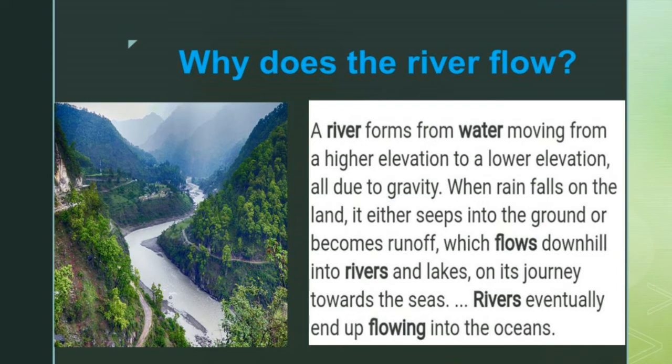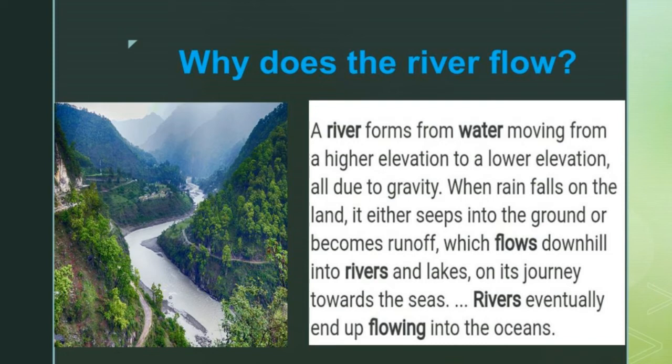Because of gravity, that means because of the earth's gravity, water is pulled towards the earth and it flows as a river. When rain falls on the land, it either seeps into the ground or becomes runoff, which flows downhill into rivers and lakes. It flows as lakes, rivers, and ocean. At the last, it reaches the ocean.